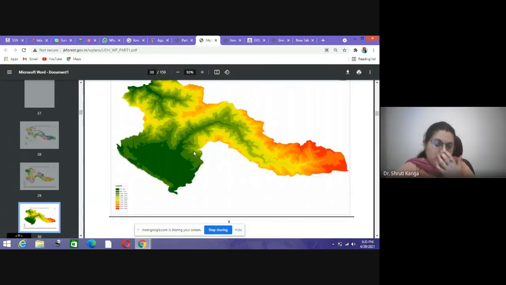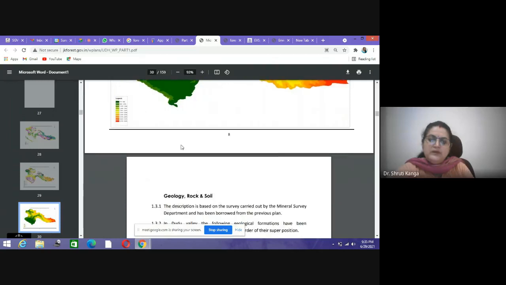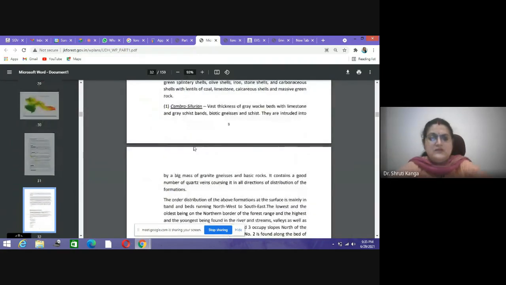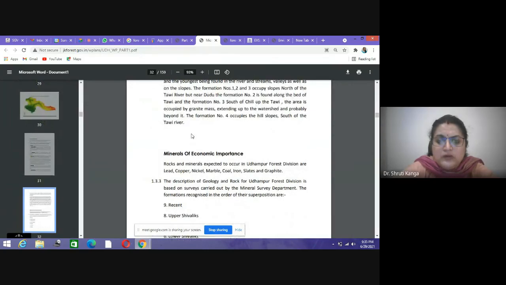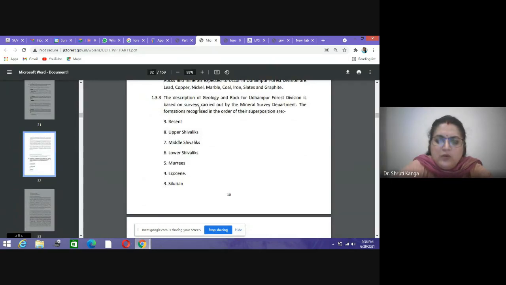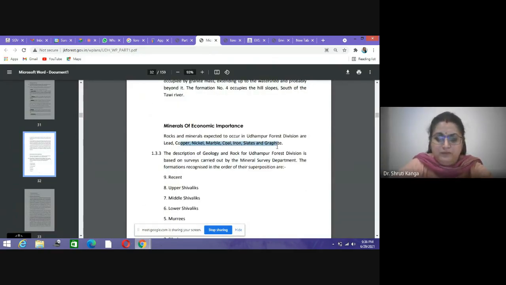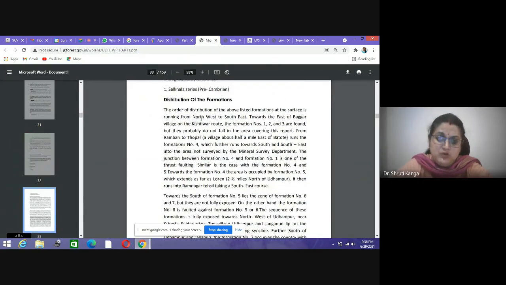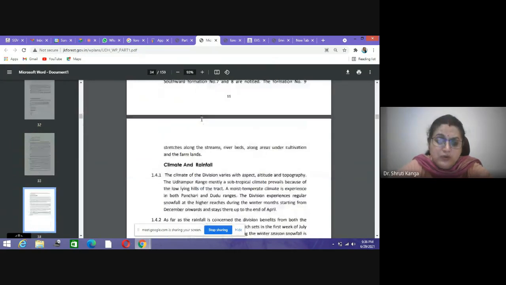This is the elevation model, where you can see the minimum and maximum height has been placed over here. Then the basic geology, rocks and soil types of the area. This is related to information about the rock, soil, all those kinds of things. Then minerals which have economic importance have been covered. You can see this is the description about the different rock types which have some economic value. And then we have the distribution of the different rock formations found in the area.